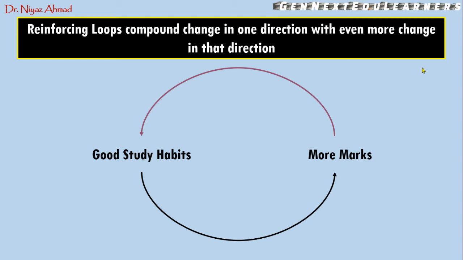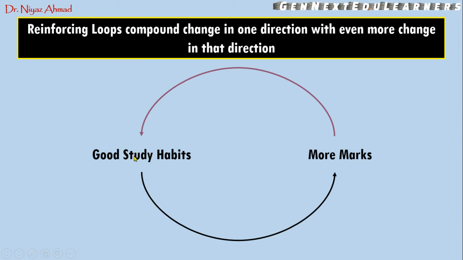Reinforcing loops generally compound change in one direction with even more change in that direction. Either the system will grow or the system will fall. For example, if a person gets more marks, then he will be more motivated and develop good study habits.